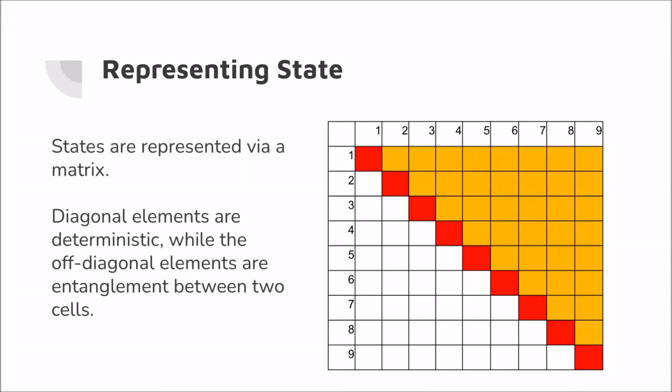To represent the state, we're going to use this 9 by 9 matrix. So the diagonal element will be used if there's a real mark on that cell, and the off-diagonal elements would be the ones that have a spooky mark to represent the entanglement.